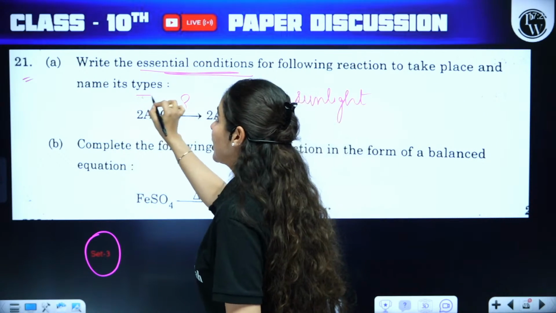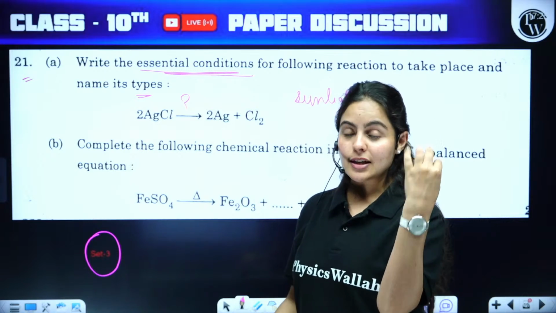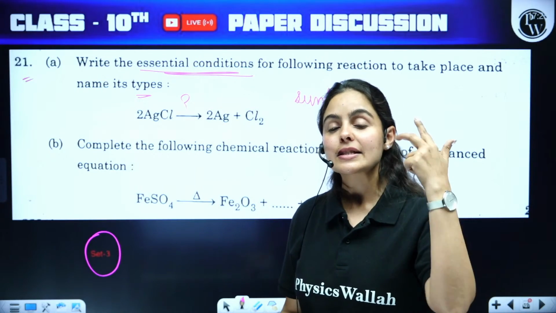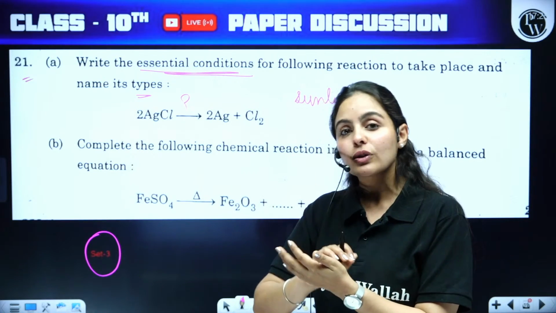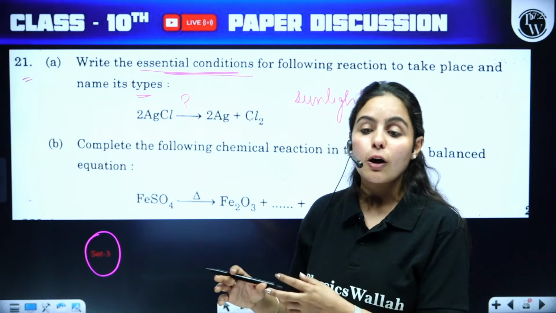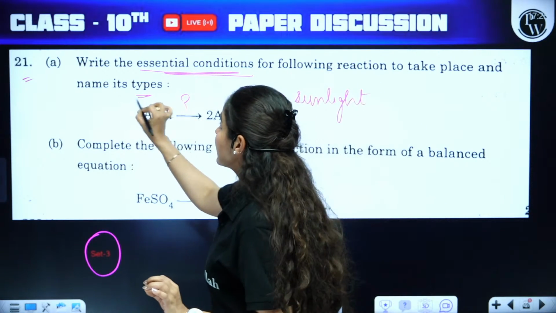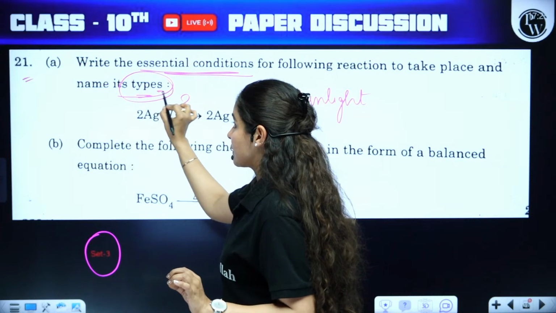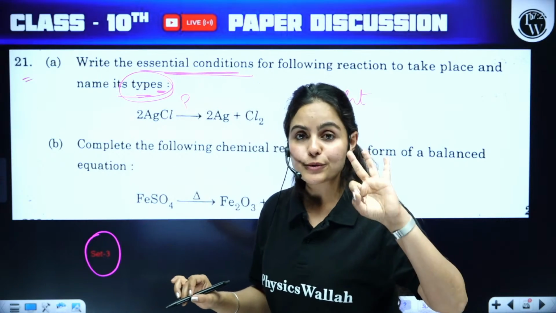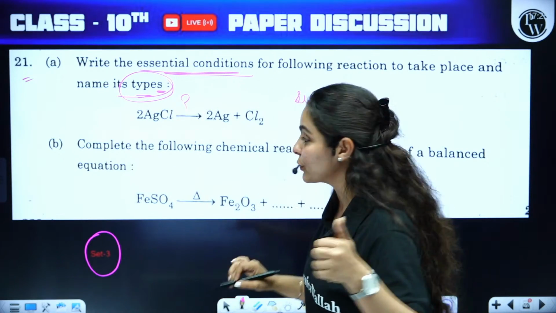Name its type. Now decomposition reactions are of three types. One is photolytic, electrolytic and thermal. You just have to quote the different types of decomposition reaction and that's it. Name its types. Three types of decomposition you have to mention. I hope you did that.